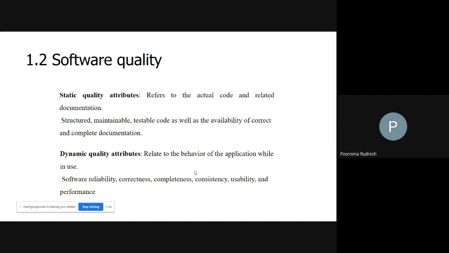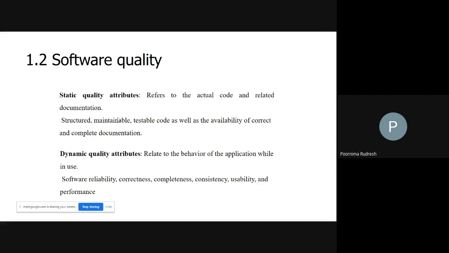Each user may have different quality attributes, and they change from one user to another, hence we have several definitions for software quality.